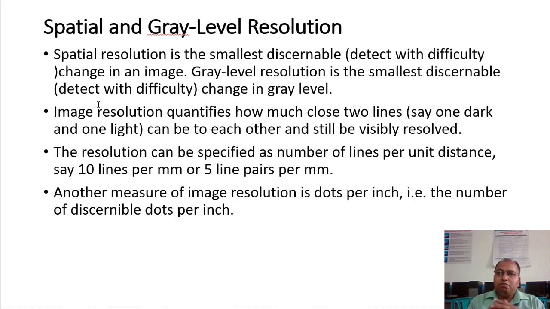And gray level resolution means the number of gray levels used to represent a particular image. If we change it, let us say 8 levels of quantization, 256 levels of quantization, and likewise. The larger the number of gray levels, the more precise and detailed the information of that image will be.